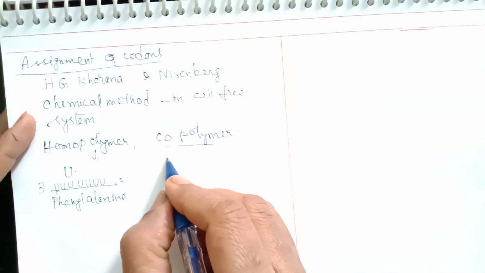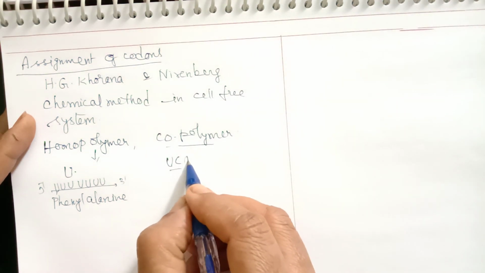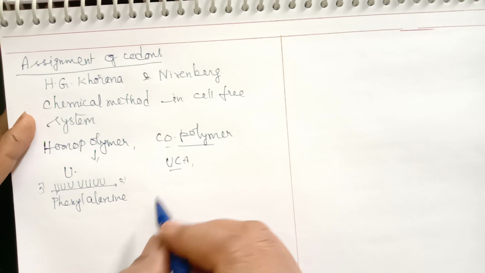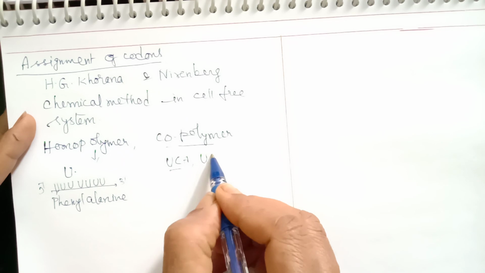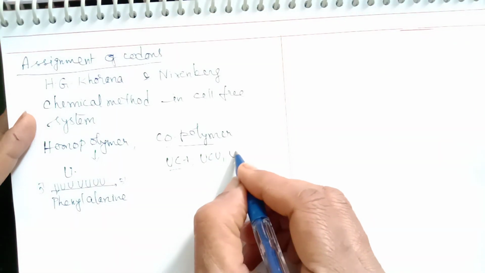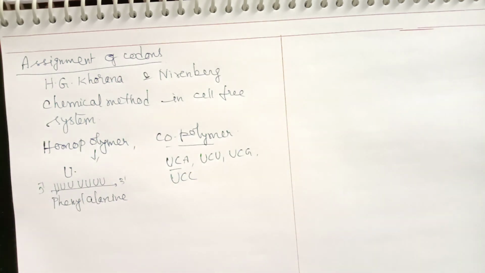Say for example, UC, a combination of two, and other bases are added here. So in this we find different combinations: UCA, or UCU, or UCG, or UCC. So, in this way, by using both techniques, the homopolymer method and the copolymer method, different codons were assigned to a particular amino acid. That is called the assignment of codons.